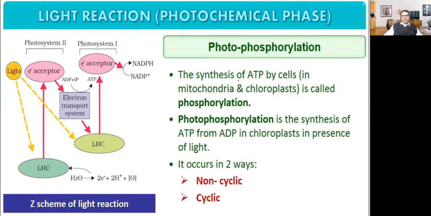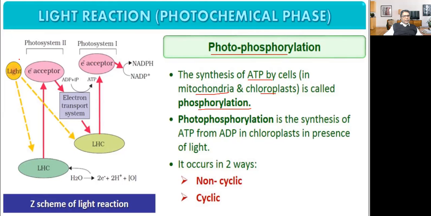Now let us proceed. Now photophosphorylation. Synthesis of ATP by cell in mitochondria and chloroplasts. So synthesis of ATP, where it is synthesized? In mitochondria or chloroplast, it is called phosphorylation.